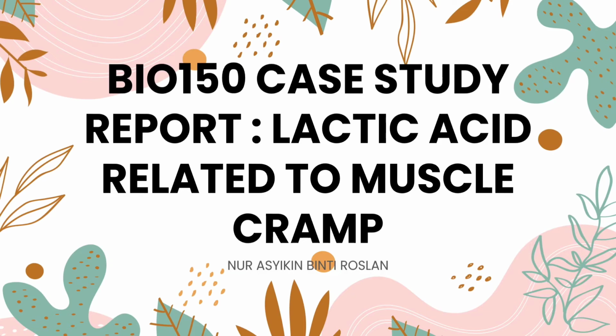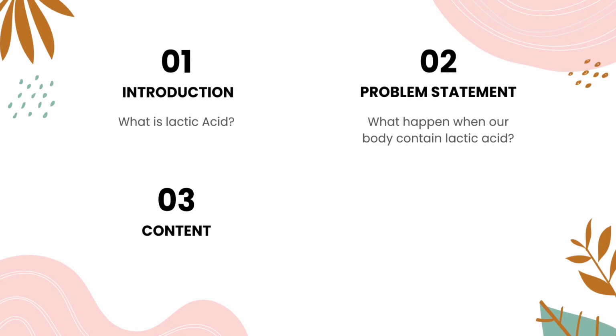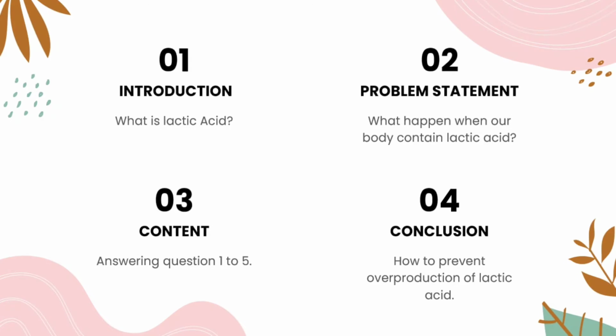Today I'm going to present about the BIO150 case study report: lactic acid related to muscle cramps. Number 1. Introduction. What is lactic acid? Number 2. Problem statement. What happens when our body contains lactic acid? Number 3. Content. Answering question 1 to 5. Number 4. Conclusion. How to prevent overproduction of lactic acid.